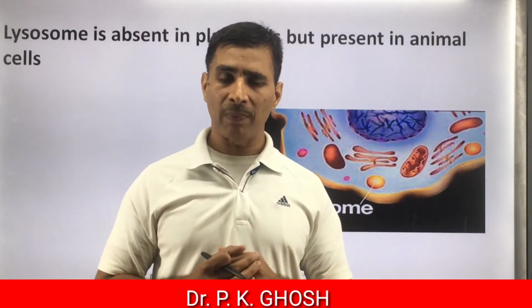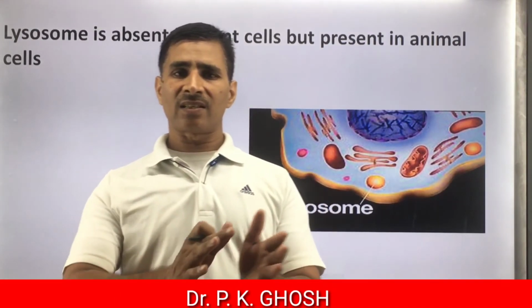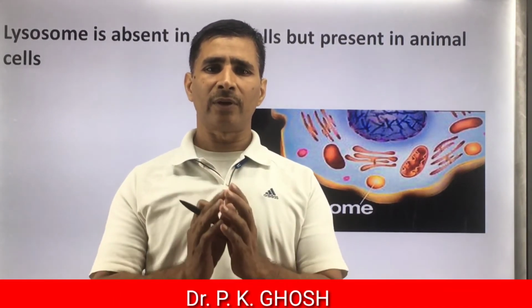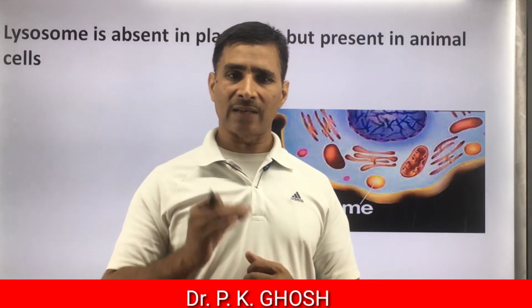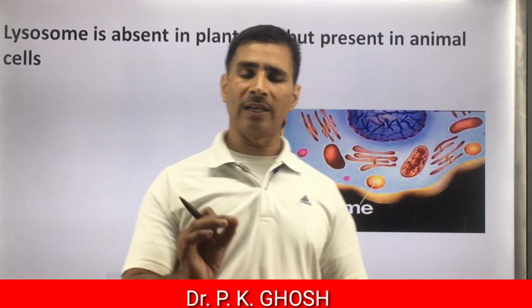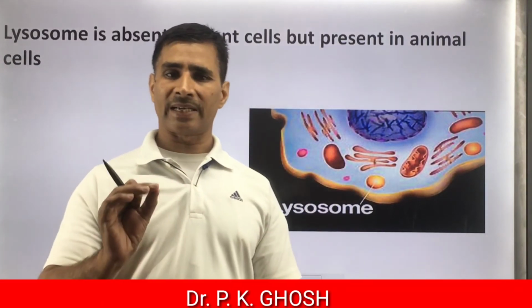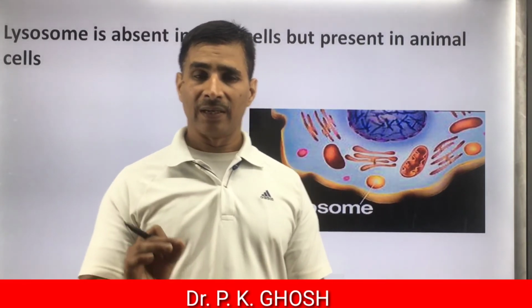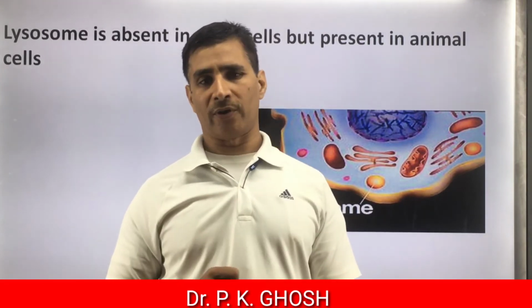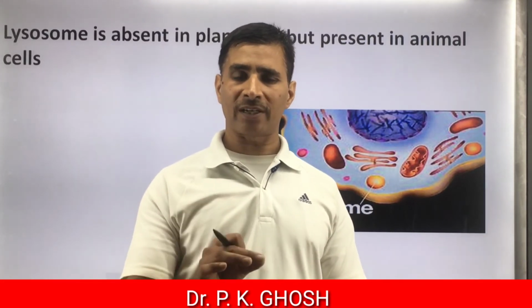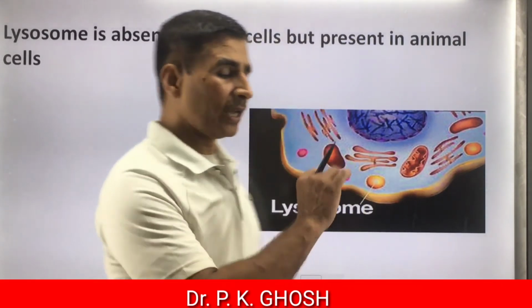But plants are autotrophs. They can synthesize their own food, therefore they don't need to digest. Hence, lysosomes are found only in animal cells, but lacking in plant cells. But it is not found in prokaryotes.